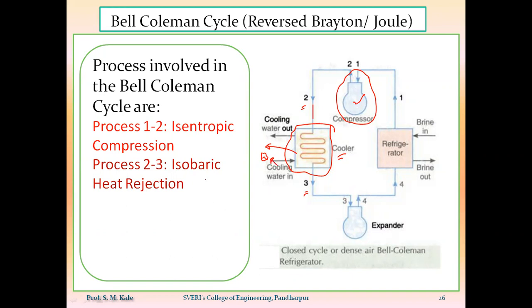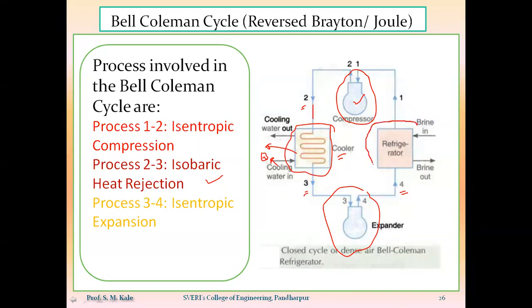That isobaric heat rejection process will occur inside the cooler. Then the outlet of the cooler will be supplied to the expander. The 3 to 4 process will occur inside the expander, and that 3 to 4 process is nothing but the isentropic expansion process. The outlet of the expander will then be supplied to the refrigerator.